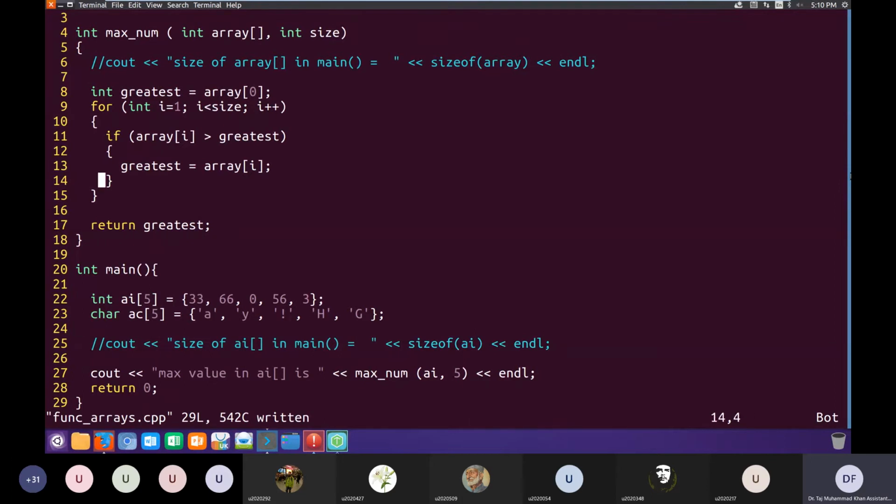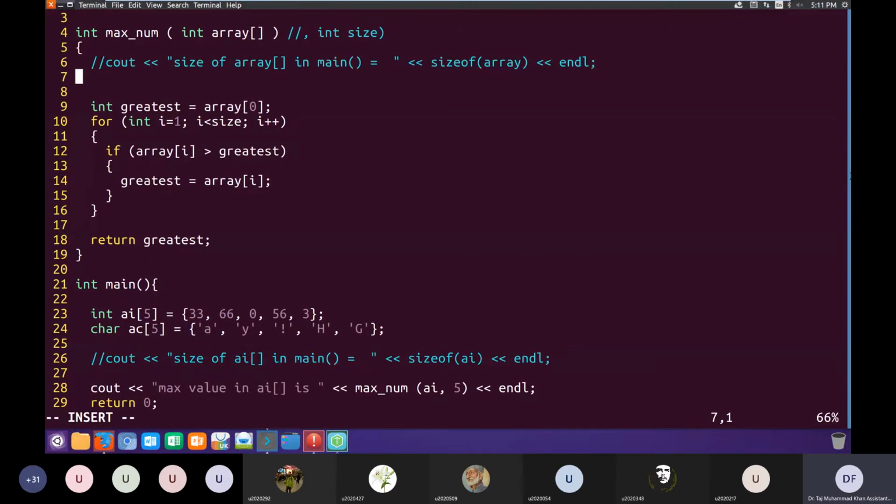What Mohammad Fareh proposed was that we pass the array to a function, and he's also passing the size of the array to the function. So what would happen if I only pass the array to a function and not its size?